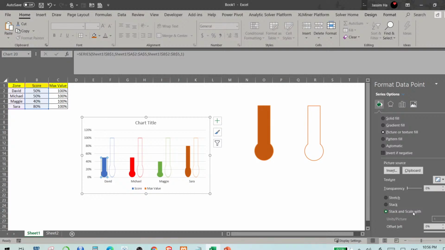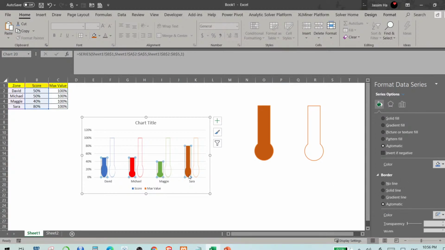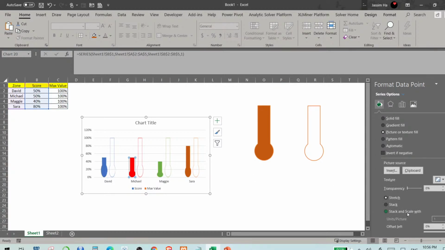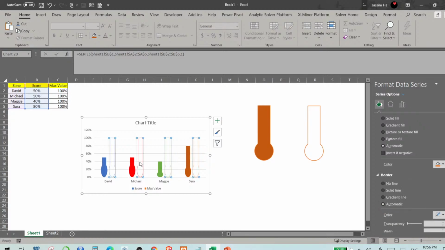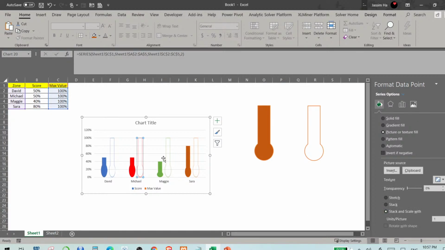Stack and scale with one. This is what I am going to select. Same thing I will do with this. Stack and scale with one. You have to do it one by one.